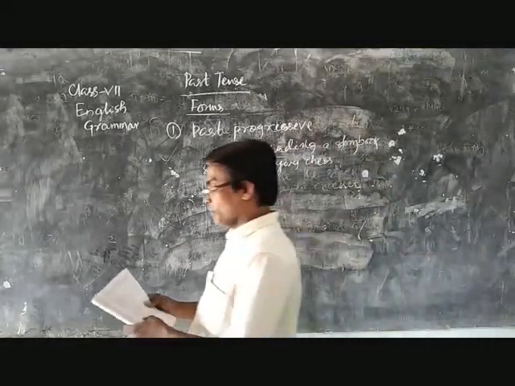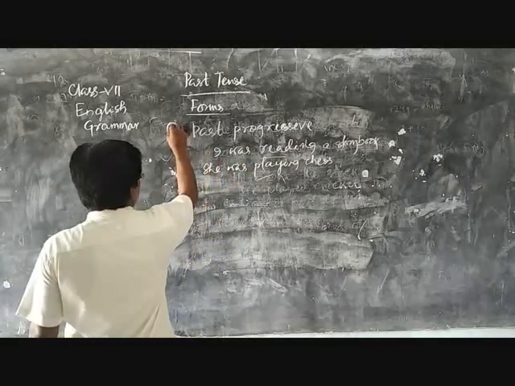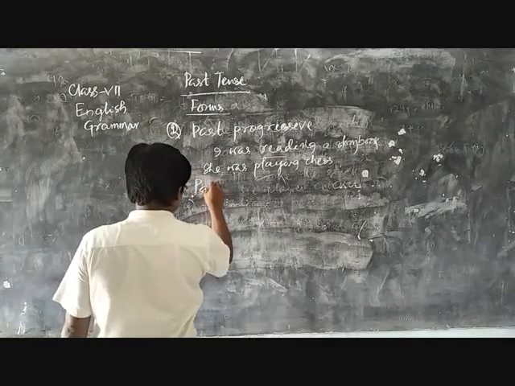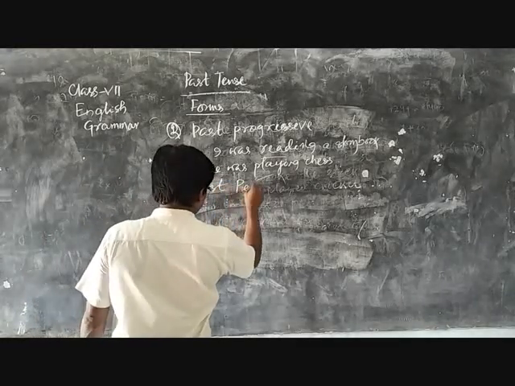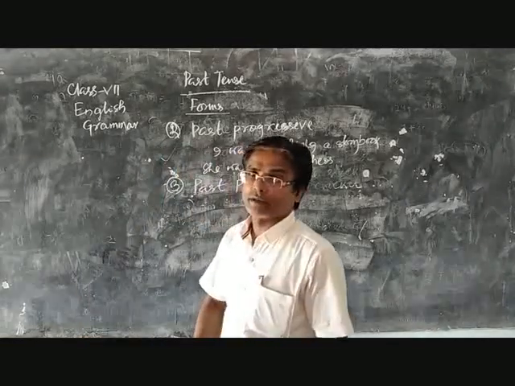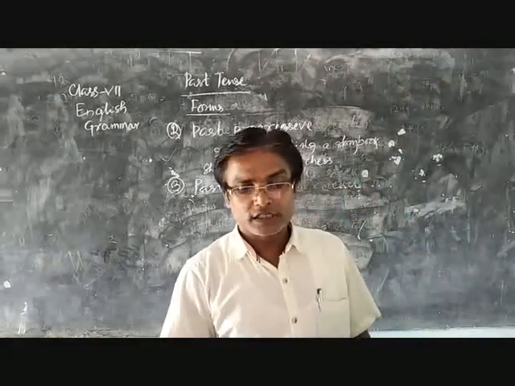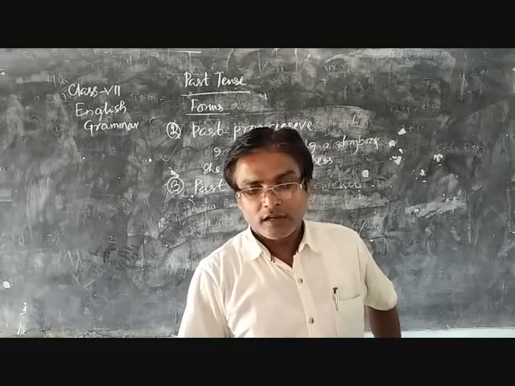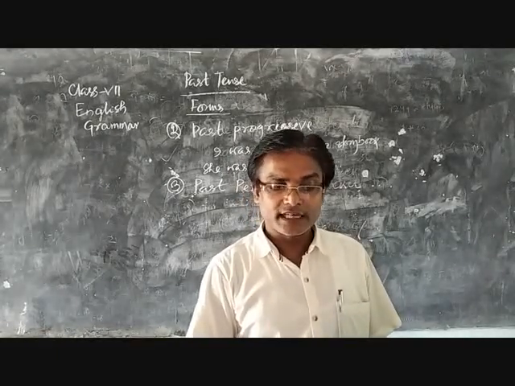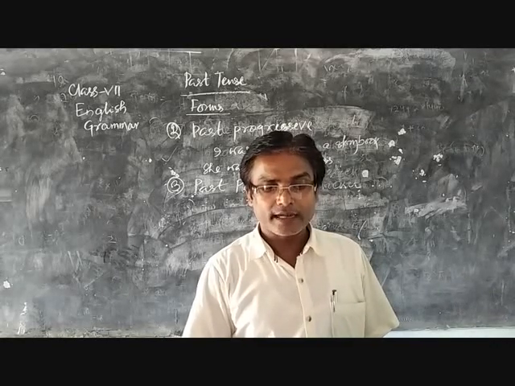Third one, past perfect tense. First is past simple, second is past progressive, third is past perfect. Now we will learn where we can use the past perfect form of the verb. Past perfect tense is used to sequentialize past actions. Actually, it is used for the action that took place in the distant past. For example, I ate my dinner after I had taken my bath.